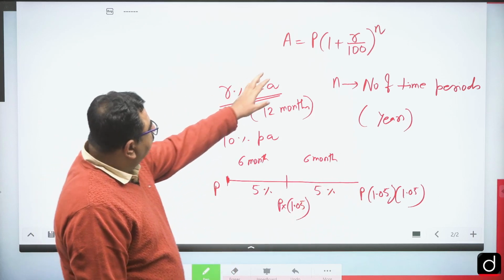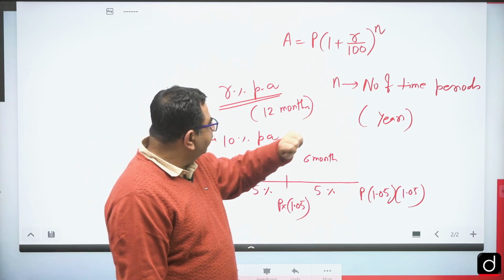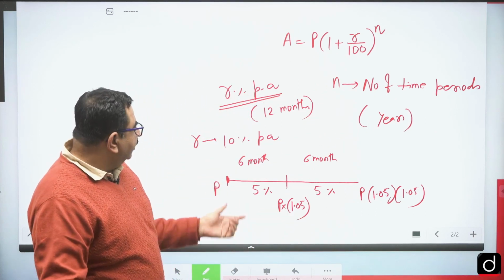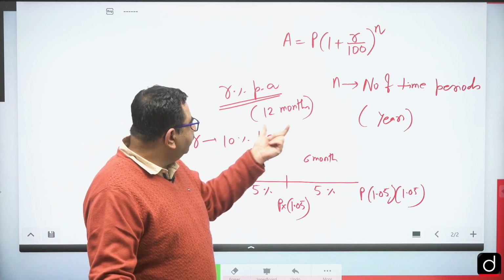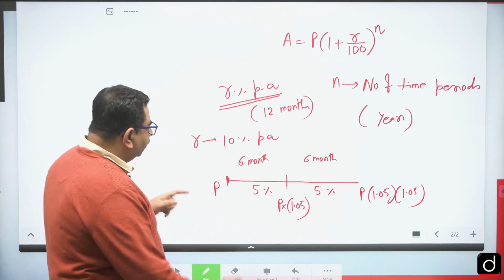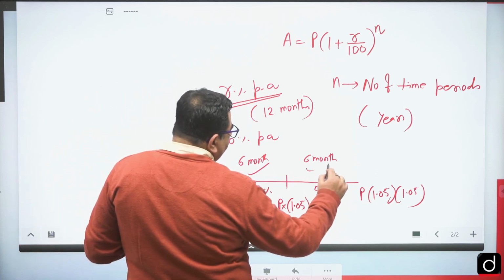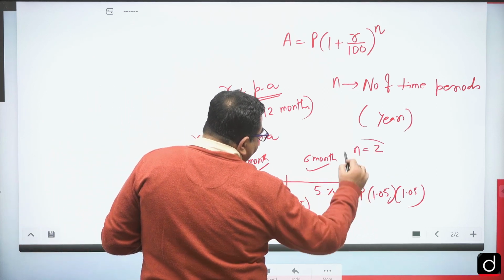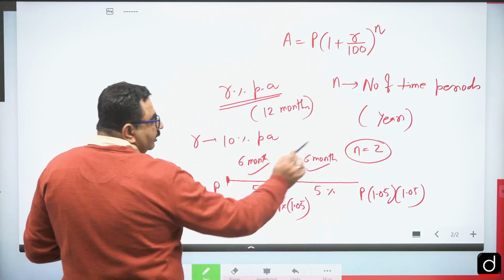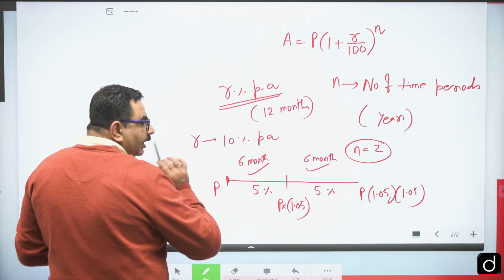So in this formula, n is the number of time periods, and I have given you some idea of what we mean by: if we change the time period, then R will also change. So the number of time periods here is 2, so the value of n is 2. Then R becomes half of 10. If n is 2, R becomes half.